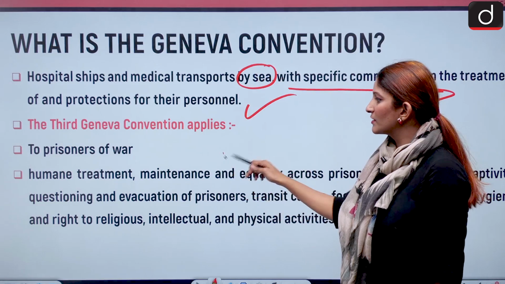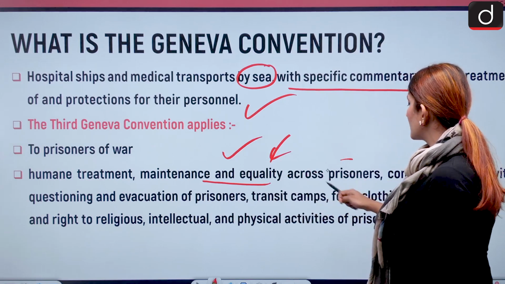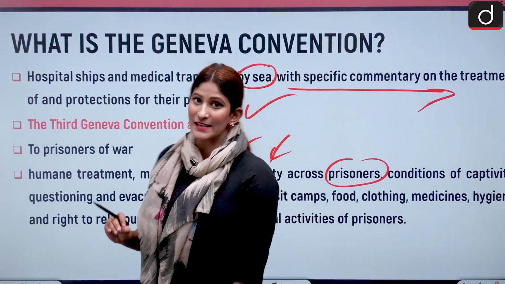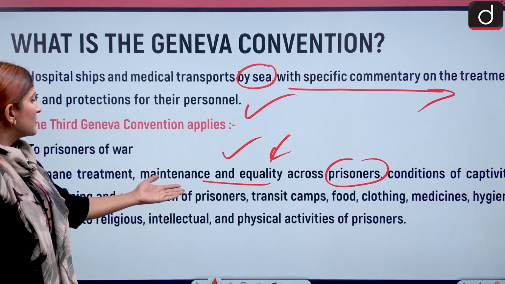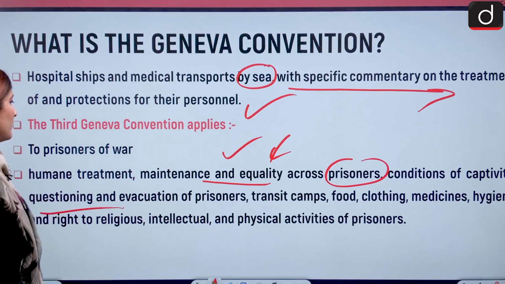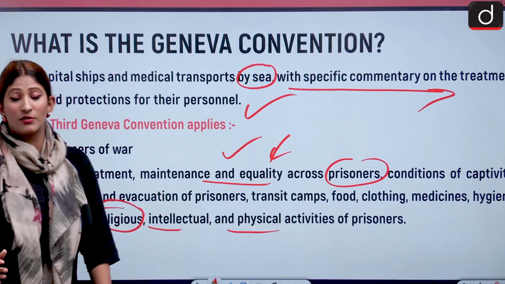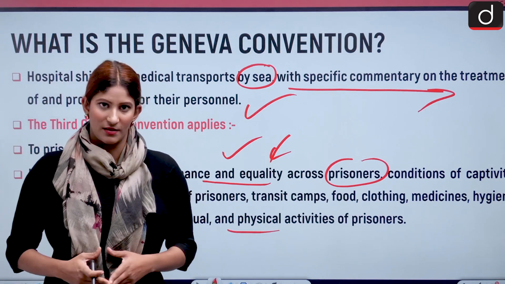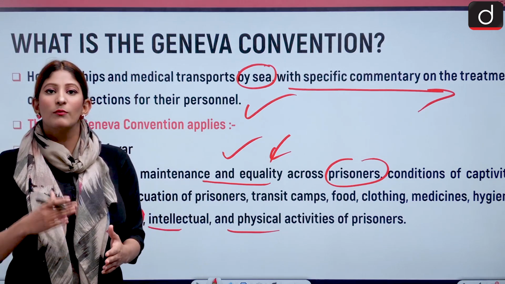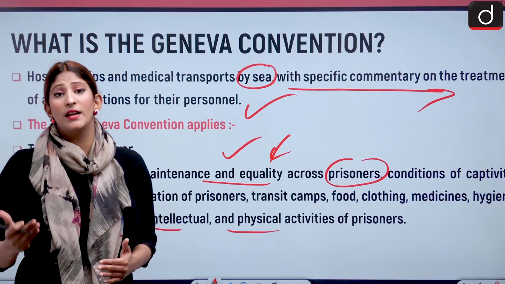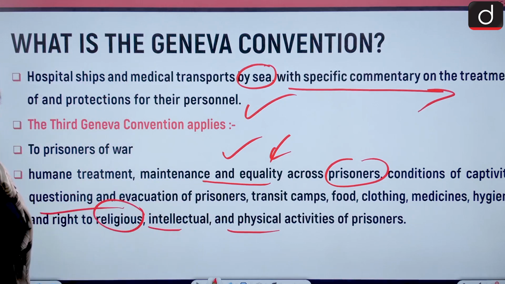The third convention deals with prisoners of war: humane treatment, maintenance and equality across the prisoners, and the conditions of their living, as well as questioning and evacuation of prisoners, transit camps, food, clothing, medicine, hygiene, and even the rights to religious, intellectual and physical activities of prisoners. So you can see how comprehensive it is. It does not just talk about the physical arena, but moves beyond physicality, to the mental and then the spiritual as well. This is the comprehensiveness of the Geneva Convention. That is why it is very important.